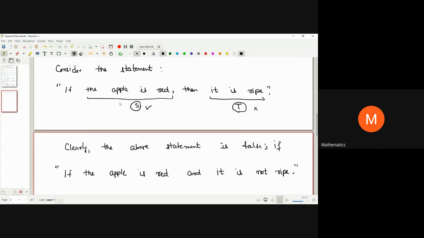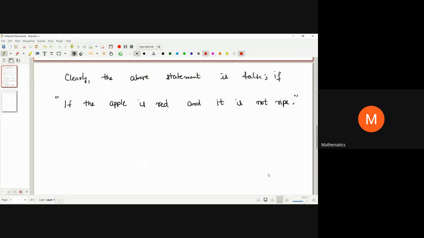Whenever we look at when this particular statement is not going to be true, meaning when it is going to be false, it is not necessary that both S and T should not hold. No, we will look at it like this: one thing is true but the other thing is not true, right? So this statement is not going to be true when the apple is red and it is not ripe. Okay, I'm going to write another example so you will understand better.